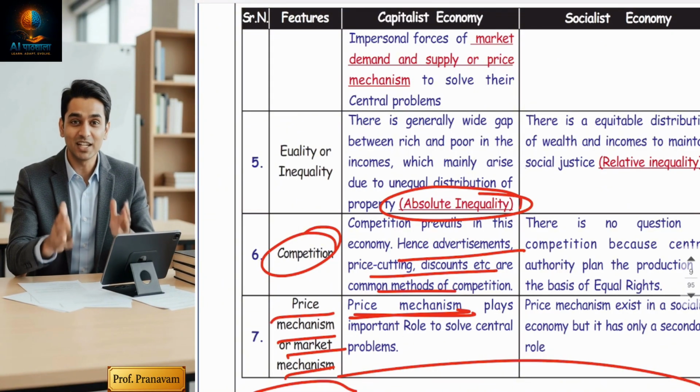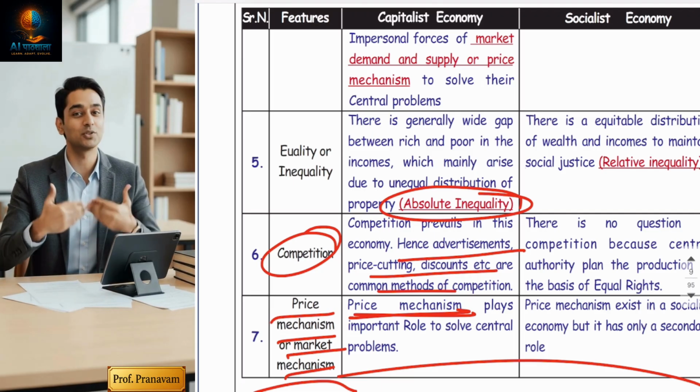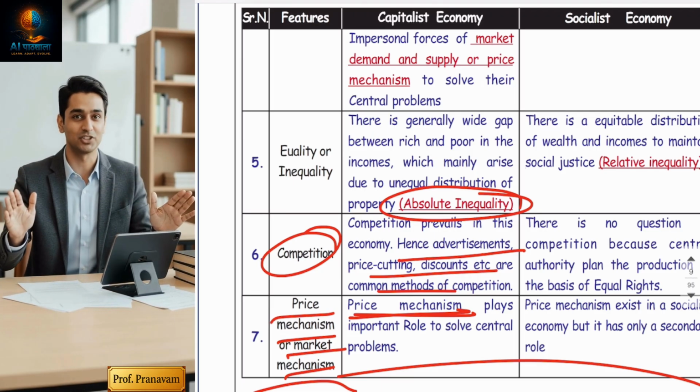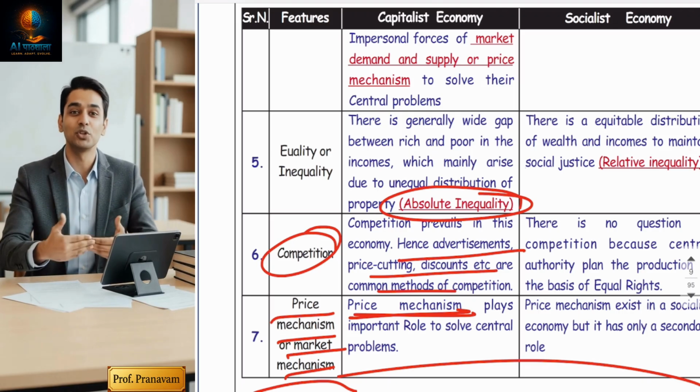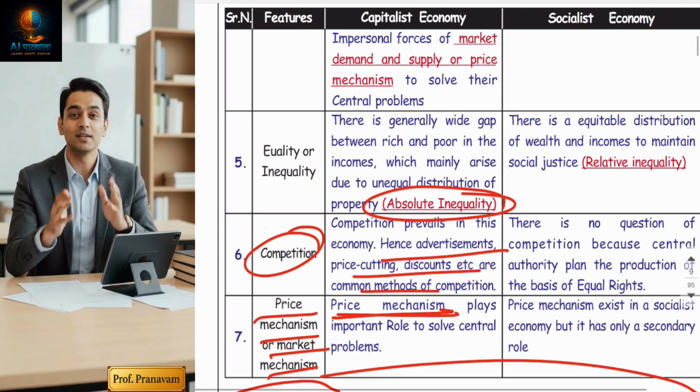So capitalism actually gives freedom and efficiency, but not equality. This is the major disadvantage of the capitalist economy. Fine, but I hope you understood the capitalist economy.